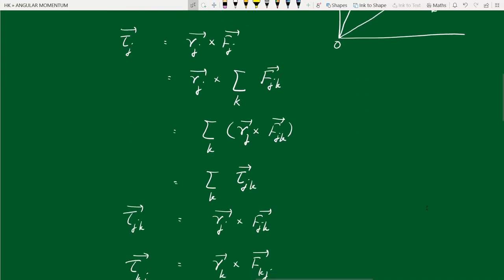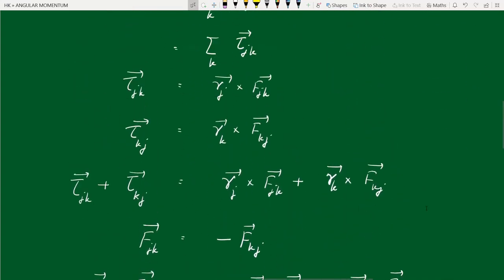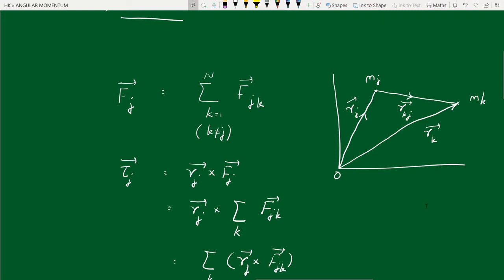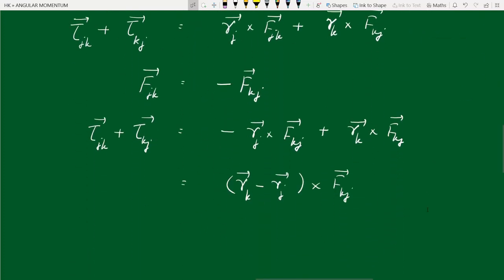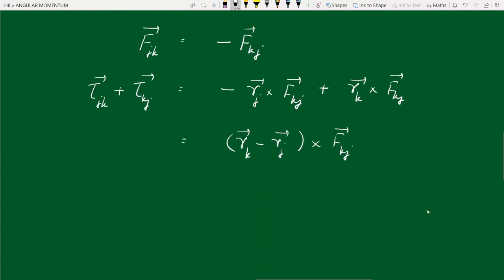So rkj is the vector drawn from the jth particle to the kth particle. Let us use that convention. Instead of rk minus rj, let us use the symbol rkj. So rkj cross fkj.